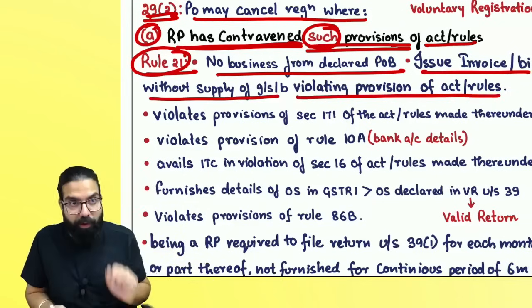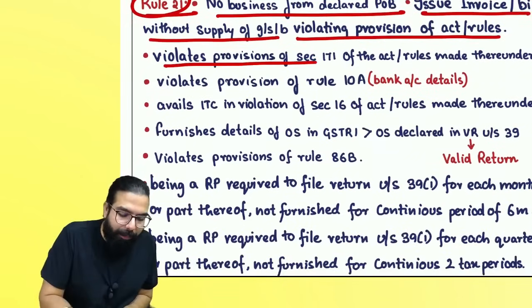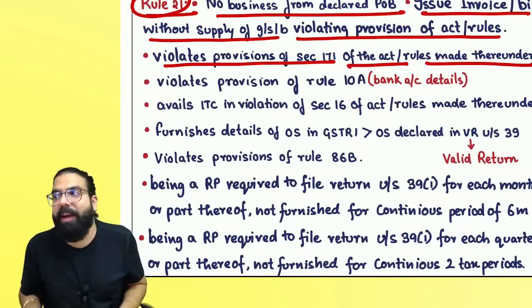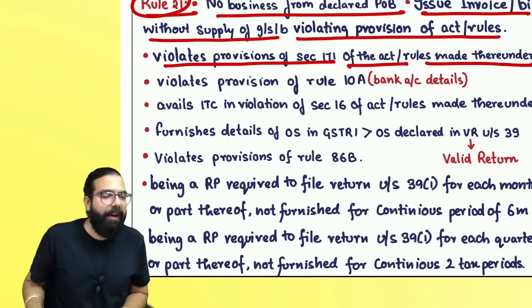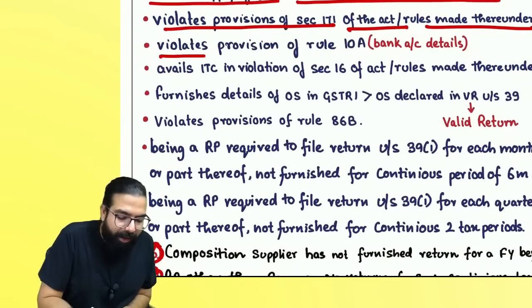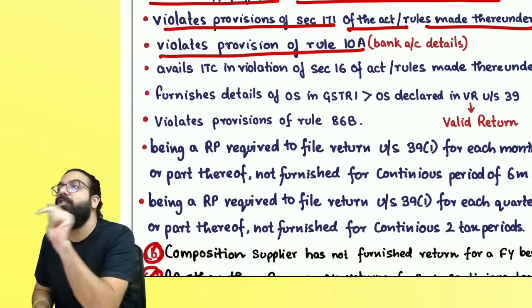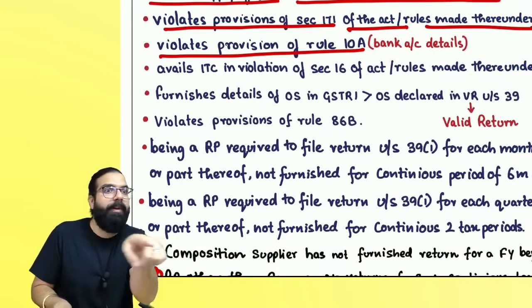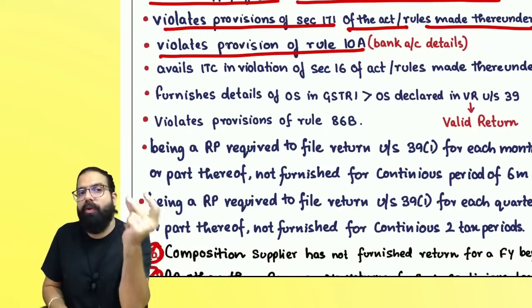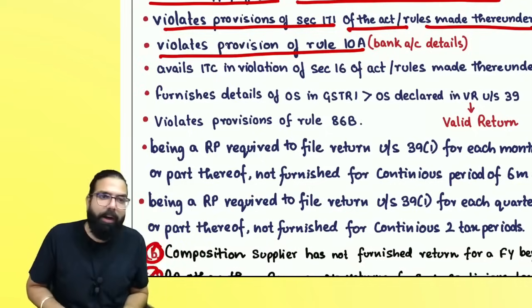Bogus invoice you are issuing, then, or you are violating the provision of section number 171 of the act or rules made thereunder. Matlab you are doing profiteering. If you are doing profiteering, then in that scenario also your registration can be cancelled. The next is, after you have got registration, you did not furnish your bank account detail. Bank account details should be furnished within 45 days or your first monthly return, whichever is earlier. If you don't go ahead and furnish, then they can go ahead and cancel your registration.